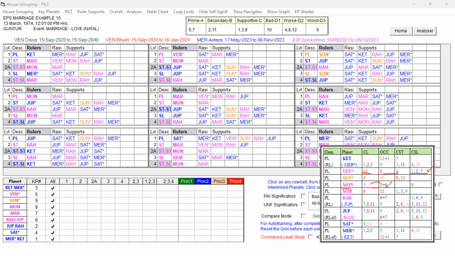And close to the 6th cusp and 8th cuspal sublord. This is indicating some weakness, but it is 3 and 5. It is having a favorable combination. So when compared to Venus, Moon has got some strength because the 3rd lord is occupying the 5th house, and there is weakness at the OCC and CSL. So Moon is better.